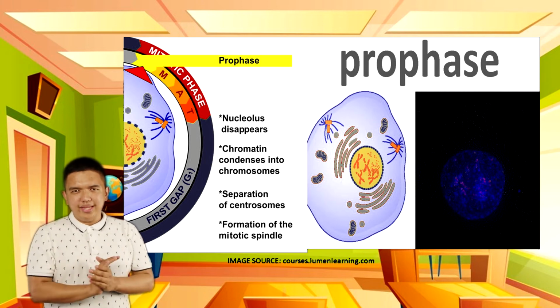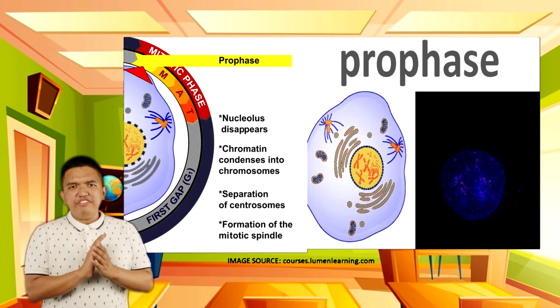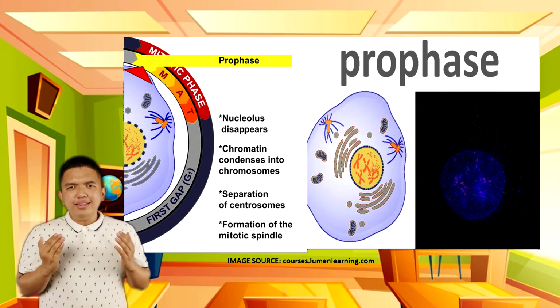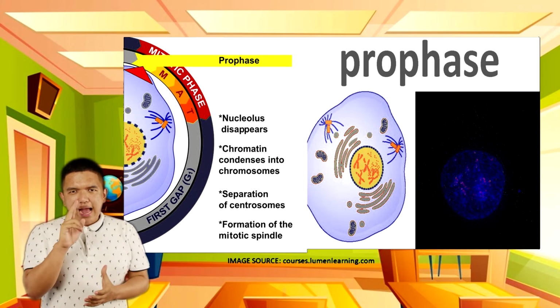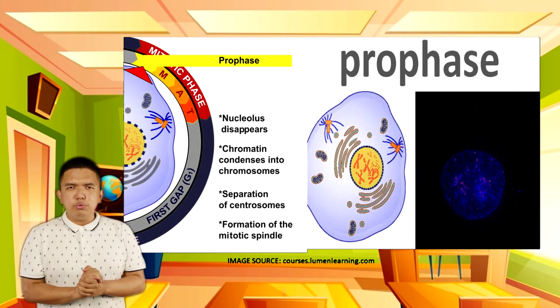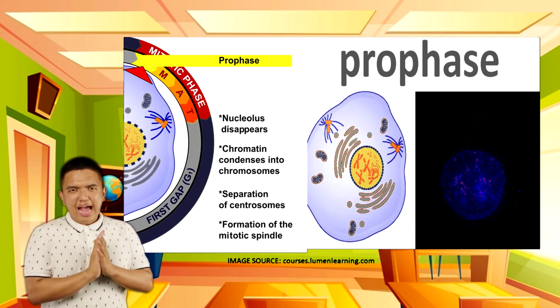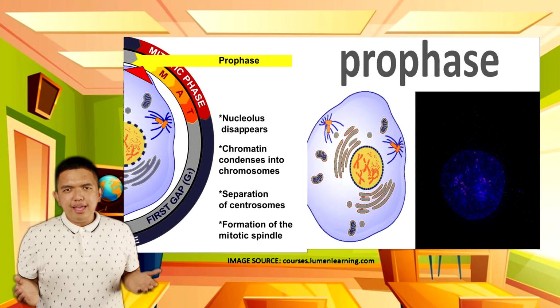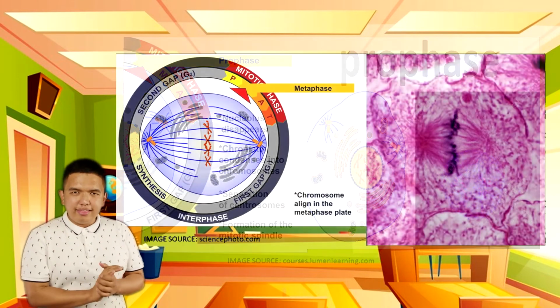These sister chromatids are joined at the centromere. The spindle fibers form, which later attach to the centromere of the chromatid pair, as the 2 pairs of centrioles move to opposite sides from each other. After the prophase, the cell is now ready to continue to the next phase, the metaphase.